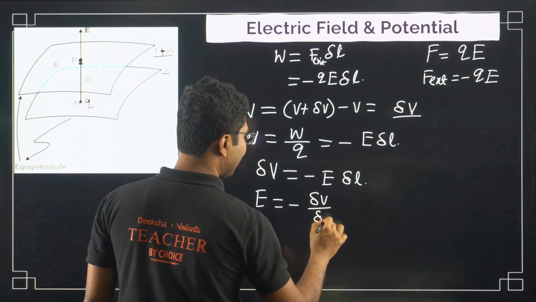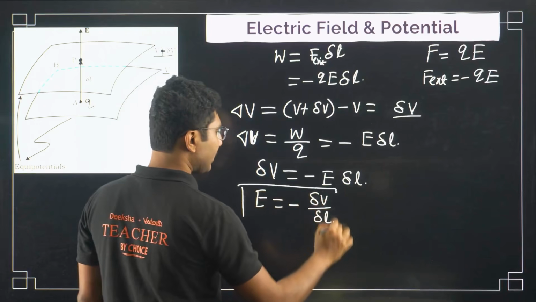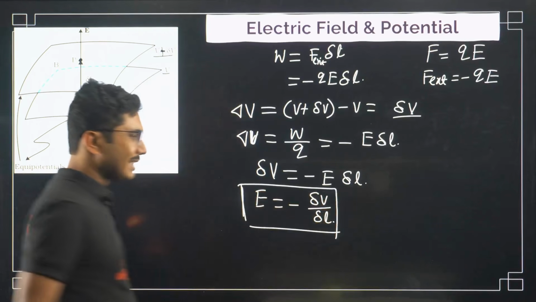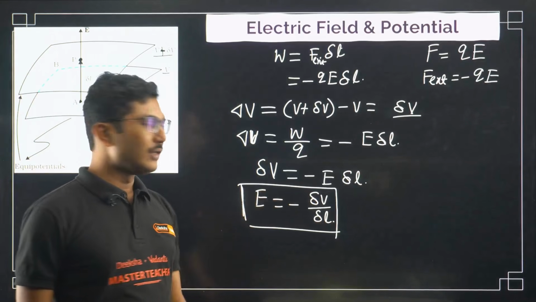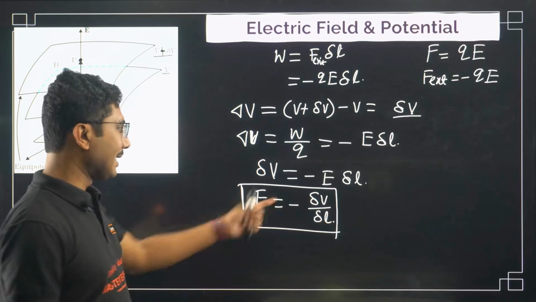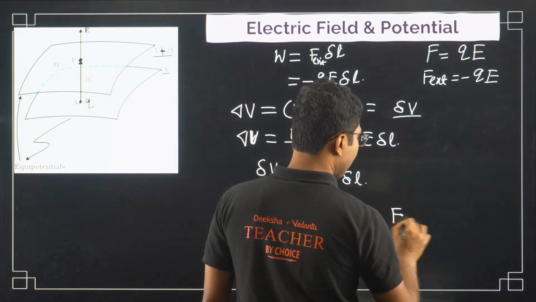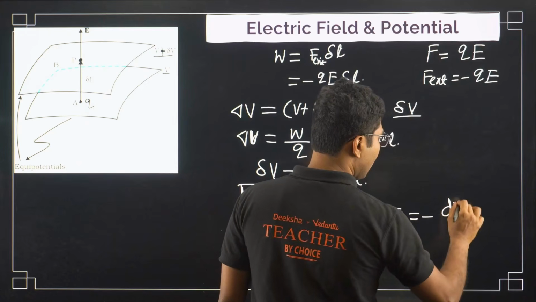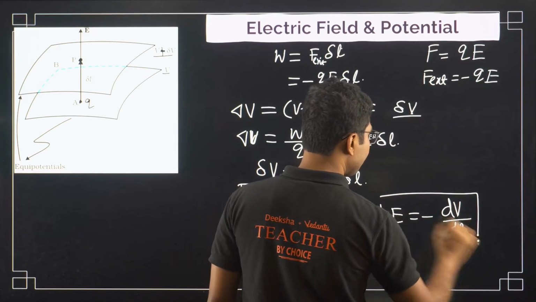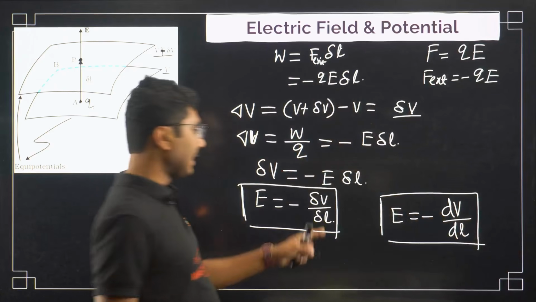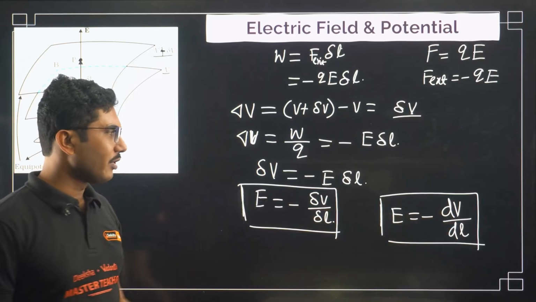by delta L. So this is the relationship between electric potential and electric field, but this is not 100% correct because delta V and delta L can have any value. So we will use dV by dl. If you take delta L close to 0, limit delta L tends to 0, that becomes differentiation. So this is the formula for electric field.